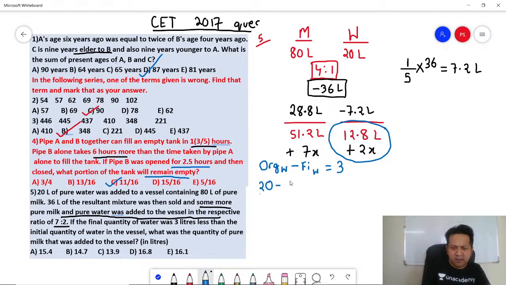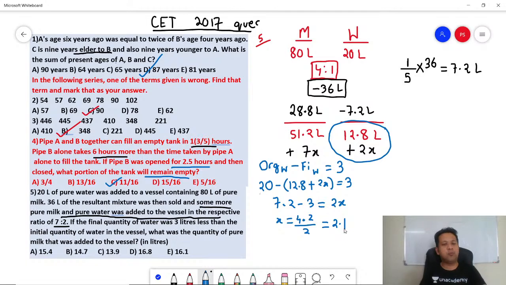What is final? 20 minus 12.8 plus 2x is 3. Correct? So 7.2 minus 3 is equal to 2x. Right? So x is equal to 4.2 divided by 2. So x is equal to 2.1.